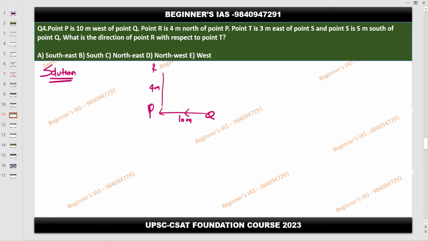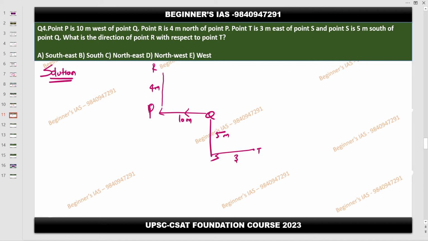I don't know where S is. So first of all, find the point S. The point S is 5 meter south of Q. So this is Q, 5 meter here. So this is S. Now you move on to the previous statement. T is 3 meter east of S. So here S, this is east, so here T, then 3 meter.